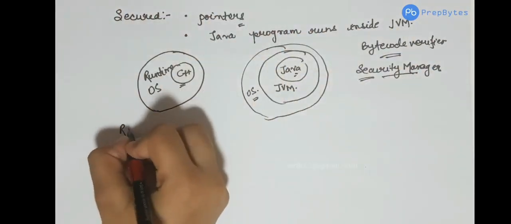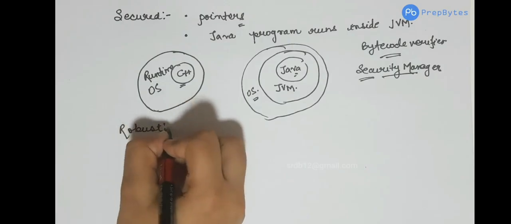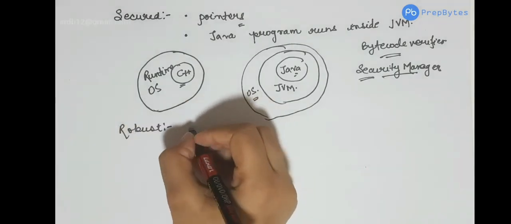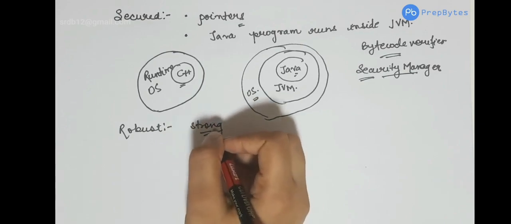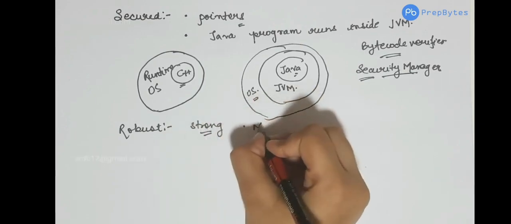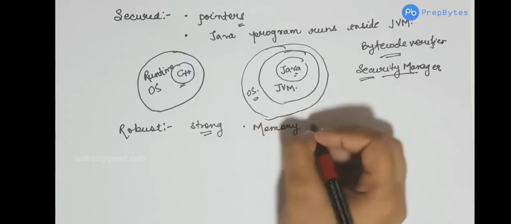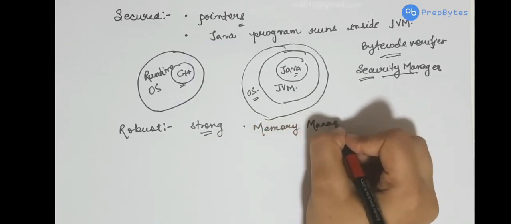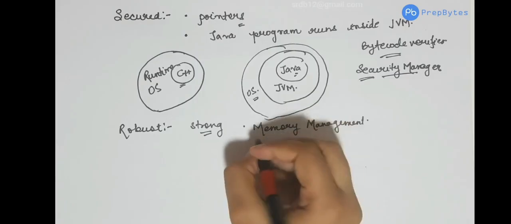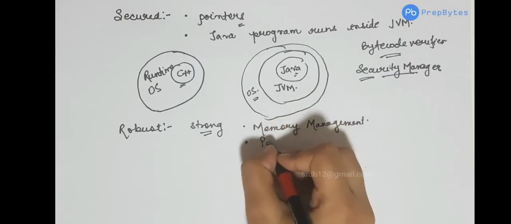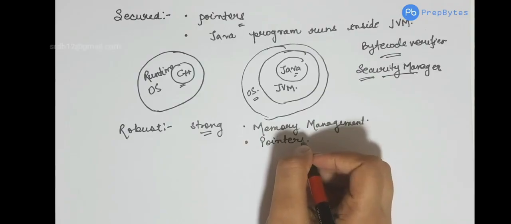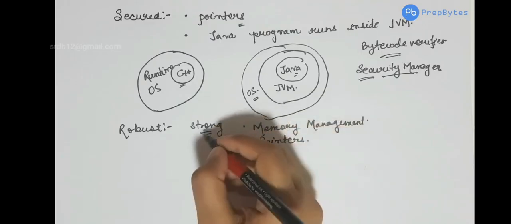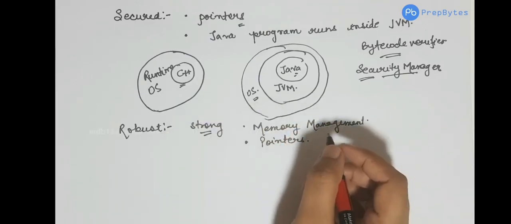Next we have, Java is robust. Now what is robust? Robust means strong. And why do we say Java is a strong language? First, because it has strong memory management. Next, again, since we don't use pointers in Java, it is not possible to overwrite a particular memory. So overwriting a memory or corrupting data is not possible in case of Java since we don't have pointers.